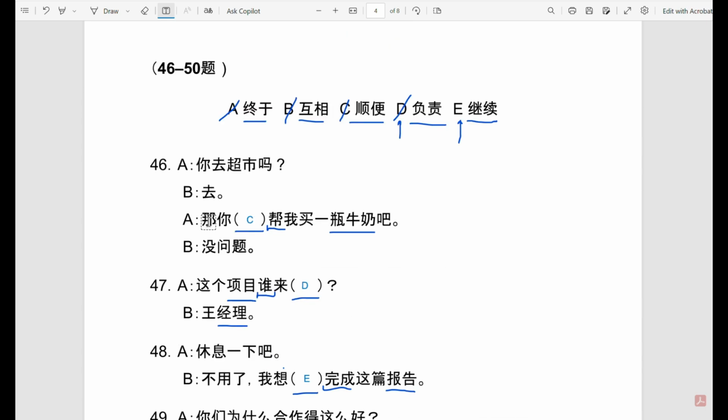So we have completed the last 5 sentences of this exercise. That means that in the exam, then you would move on to the next section, and I will be covering that, but in a separate video.